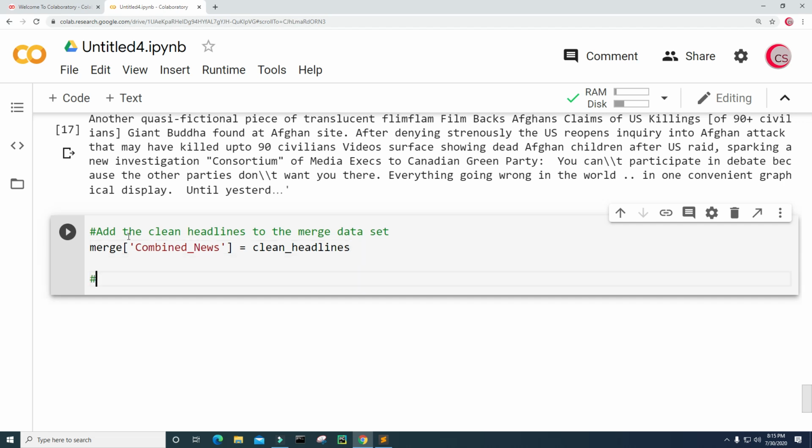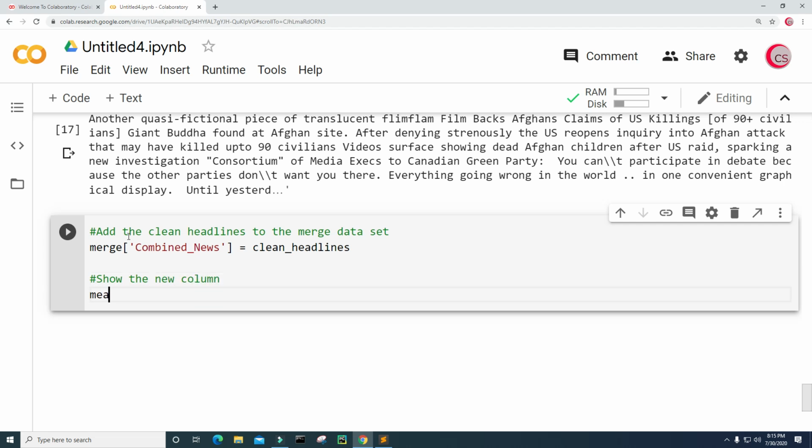So next I'm going to show the new column. Just type merge and then combined_news, and let's just do a sample at position 0, and let's run this.